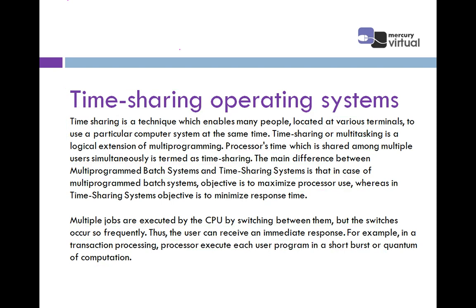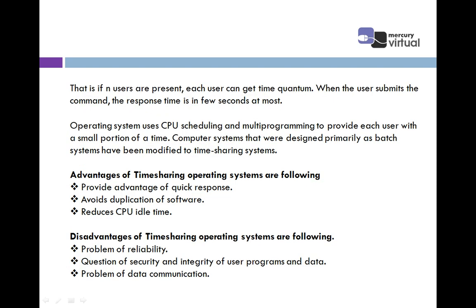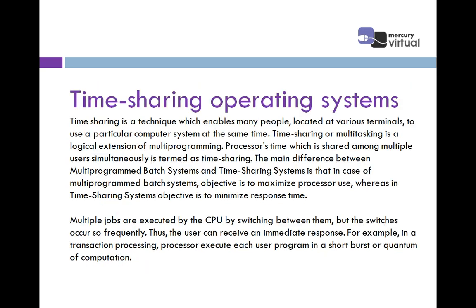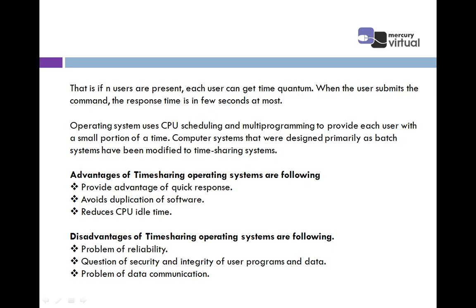Now, let's see another category. There are different advantages also for the time sharing operating system. If n users are present, each user can get a time quantum. Means each user gets some time allocation. That time is allocated to you, that time is allocated to me. So there are different time allocations.